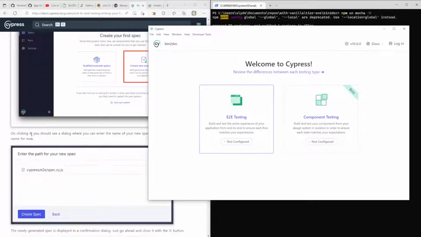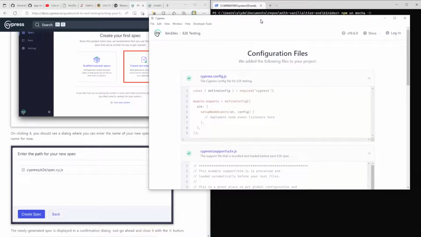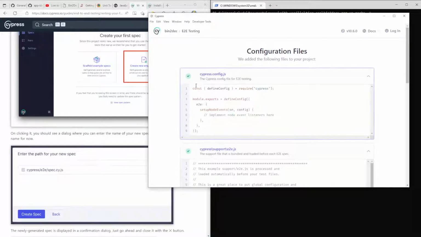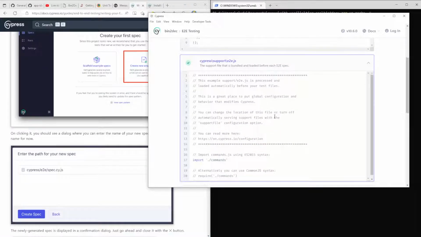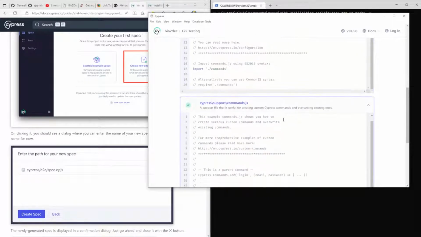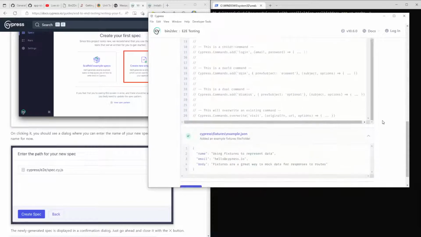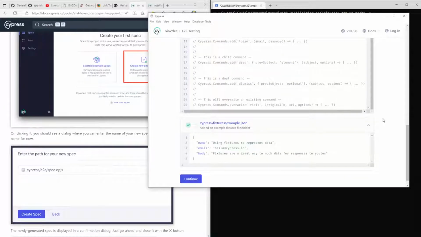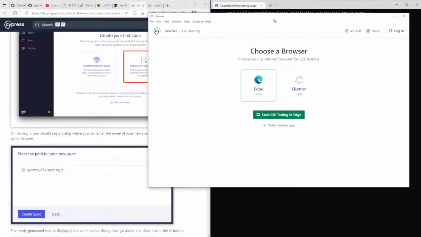Okay, I'm clicking it. You should see a dialog. We've added the following files to your project. Cypress.config, E2E, set up node events, the support file that is bundled and loaded before each E2E spec. Cool. Commands.js, a support file that is useful for creating custom Cypress commands and overriding existing ones. And fixtures. Okay. I'm going to use Edge.